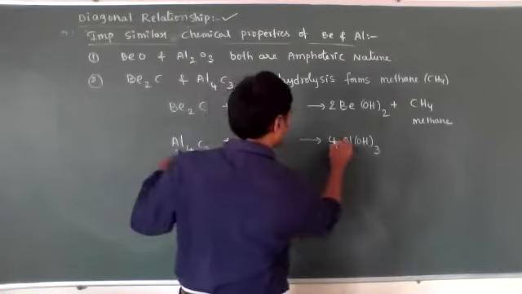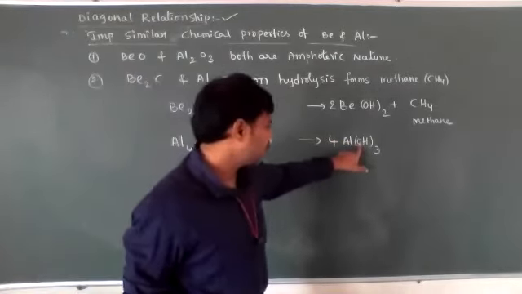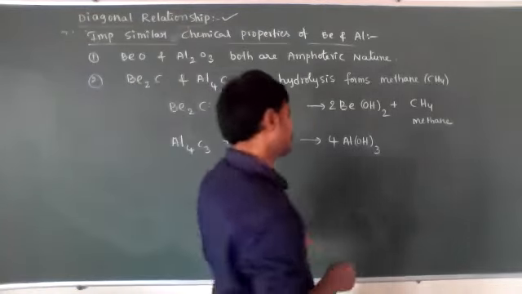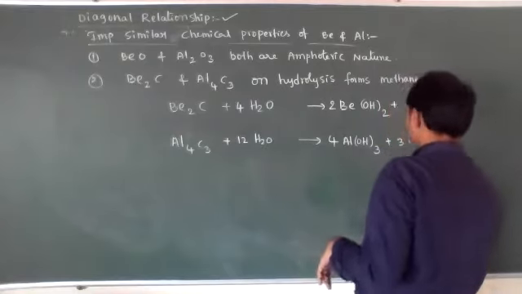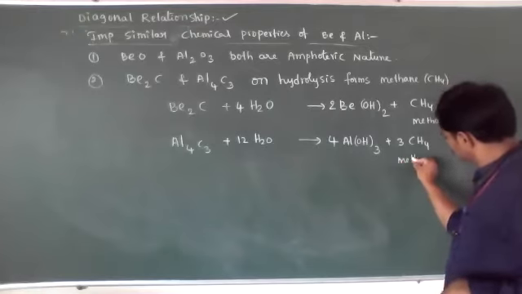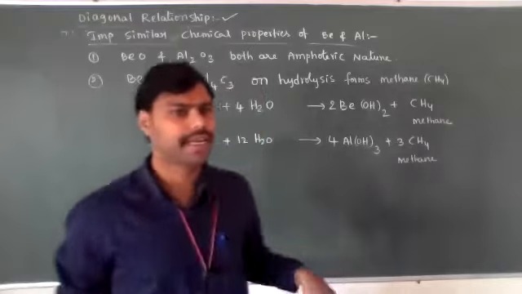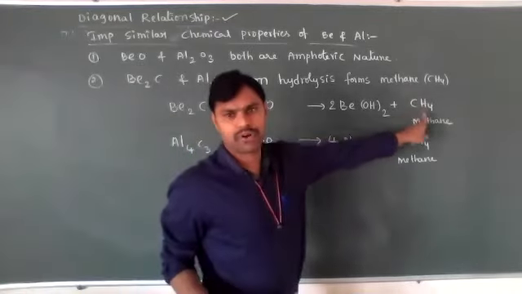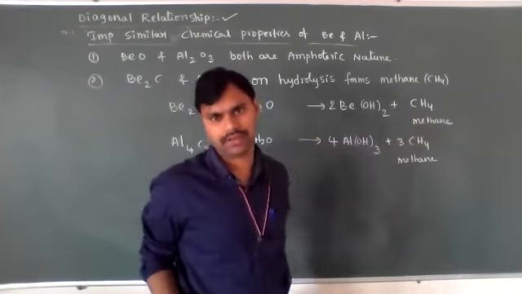That's why 4 moles of aluminium hydroxide. Now the oxygen is 3 into 4, 12. That's why 12 moles of water is required. Then it produces 3 moles of methane. Is it a similar chemical property or not? Both beryllium carbide and aluminium carbide on hydrolysis produce the same product. What is the major product? Methane they are producing.